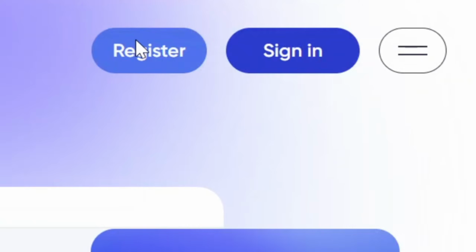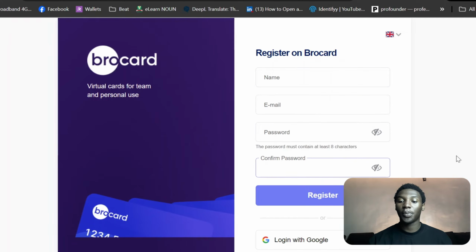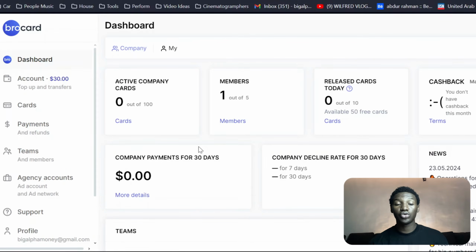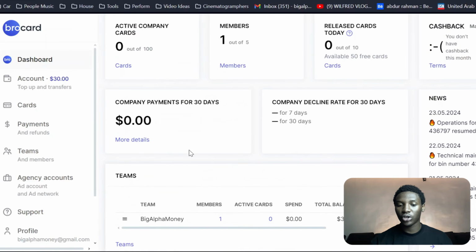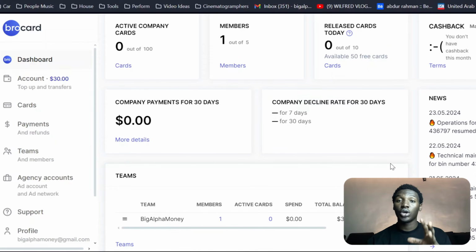If you come over here, just click on register, put in your name, your email, your password, and then confirm your password. So come over here and click on register. Once you click on register, it's going to bring you up to your dashboard. So this is what your broker dashboard is going to look like. I'm just going to go through everything for you and show you exactly what everything here means. So right here, this is your dashboard. This is the page where you can see all the details about your profile and whether your profile is active or not. You can see how many active cards you have, and how many members are linked to this account, because you can link a lot more people to this account.